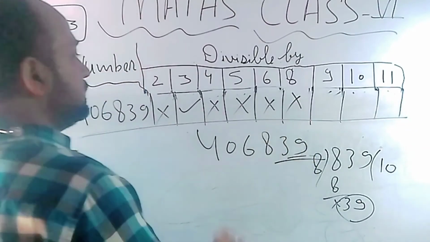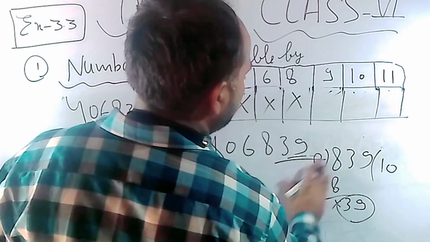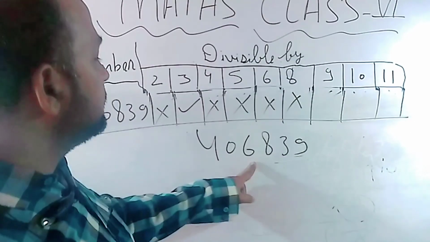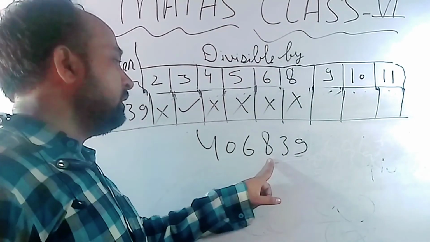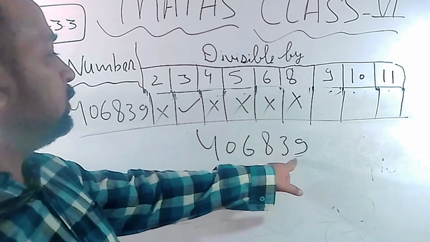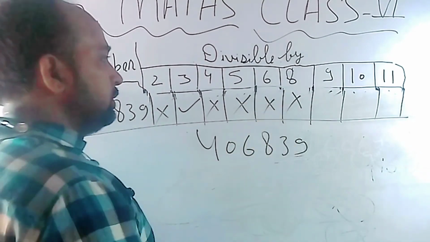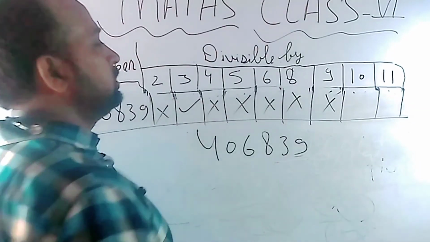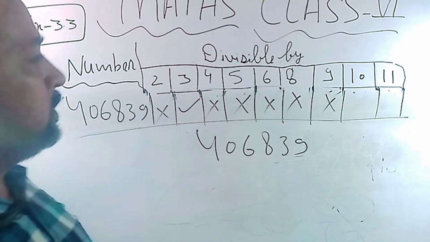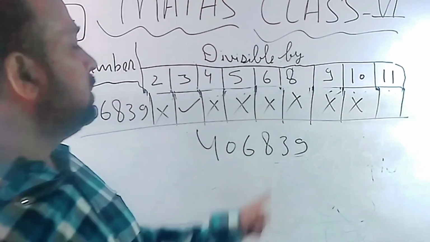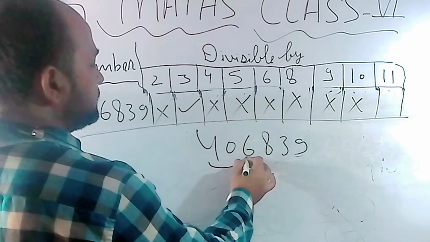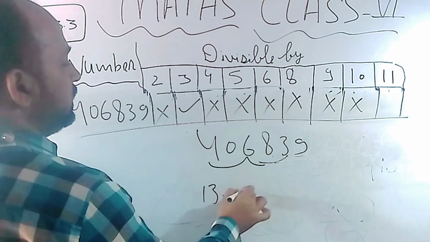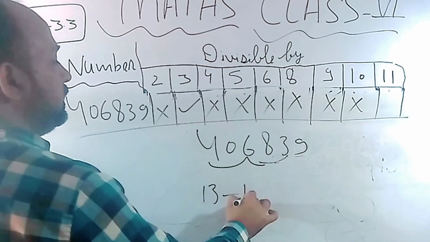So, not possible. In the case of 9, add all the digits. 4 plus 6 is 10. 10 plus 8 is 18. 18 plus 3 is 21. 21 plus 9 is 30. Can 30 be divided by 9? No, not possible. In the case of 10, 0 must come at the last place. Not possible. Okay. And in the case of 11, just add the odd place numbers. 4 plus 6 plus 3 is 13, minus 0 plus 8 plus 9, 17.